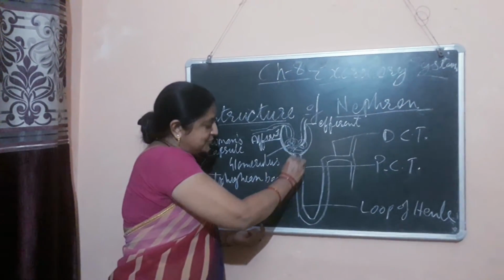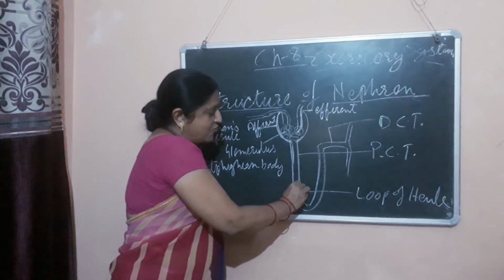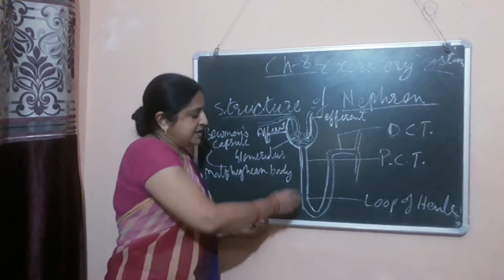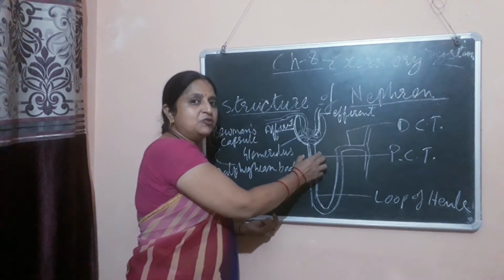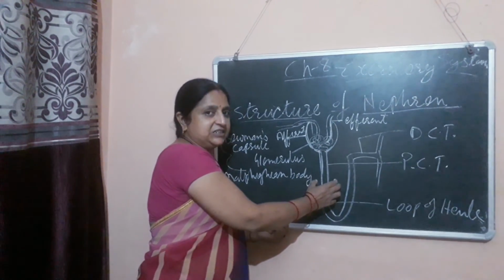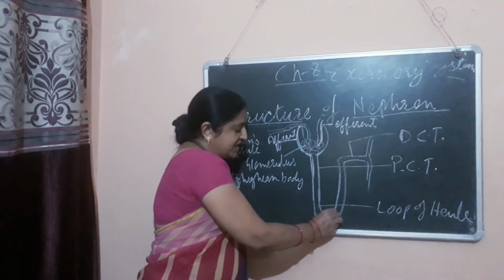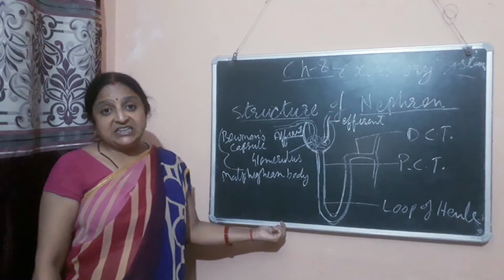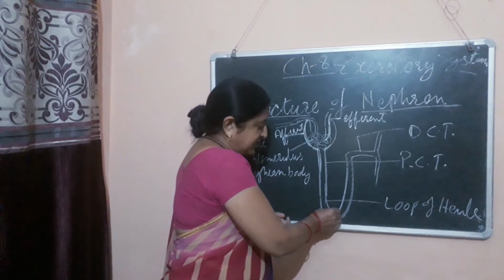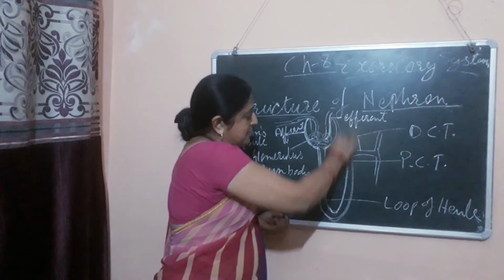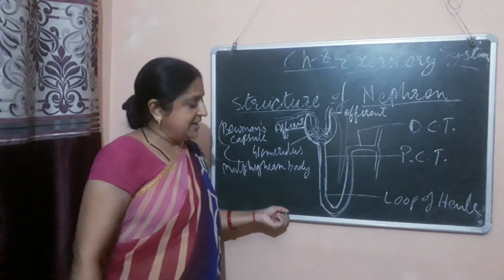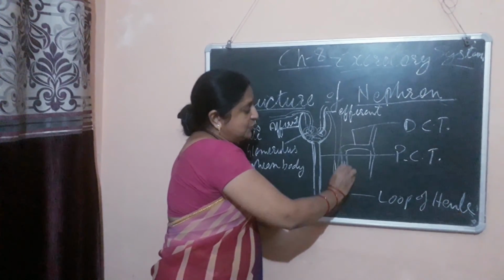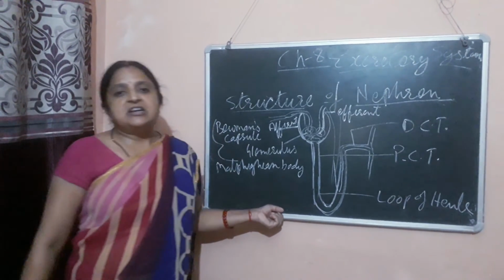And after Bowman's capsule, a tubular structure comes out from the capsule, and it is called the proximal convoluted tubule. And in this proximal convoluted tubule, filtered blood comes here, and in the loop of Henle blood is filtered again, and the respiration process of the cells takes place. After the loop of Henle, blood capillaries are attached, through which the blood is supplied to the renal vein, and finally the urine comes into the distal convoluted tubule.